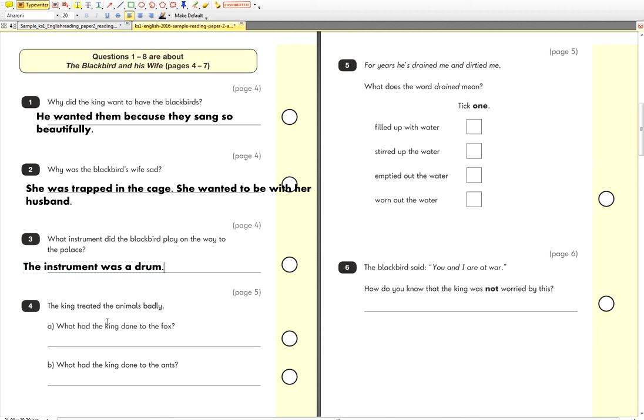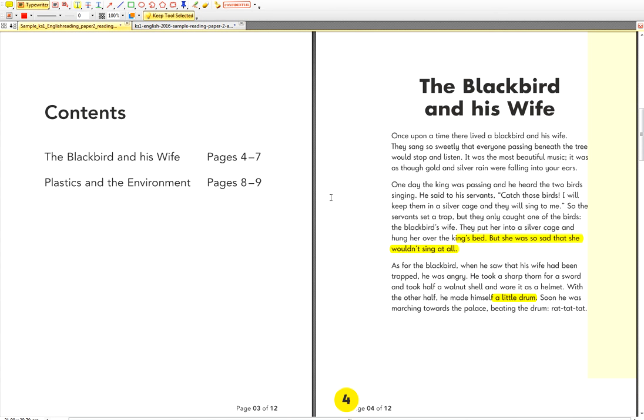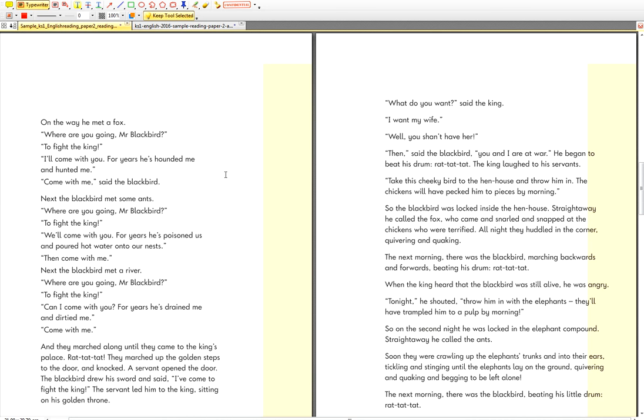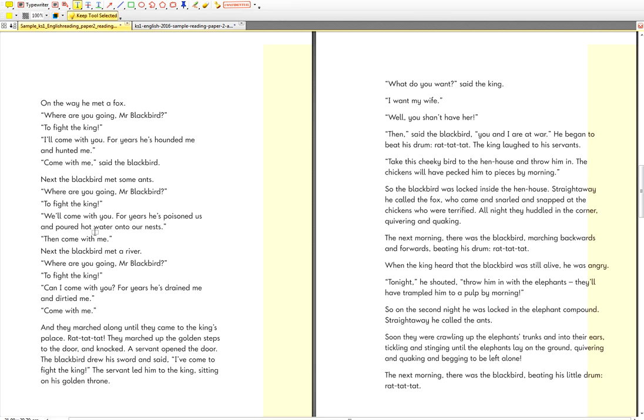Lovely. Number 4. The king treated the animals badly. What had the king done to the fox? So let's look back at the text. When he meets the fox, what does the fox say? So let's get our highlighter tool. What page are we on now?